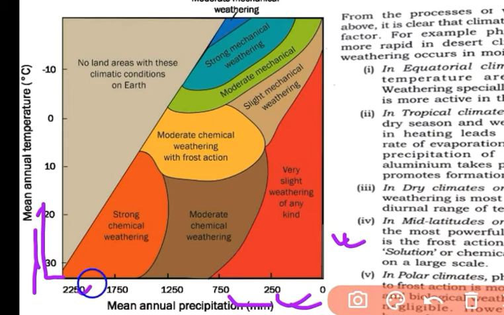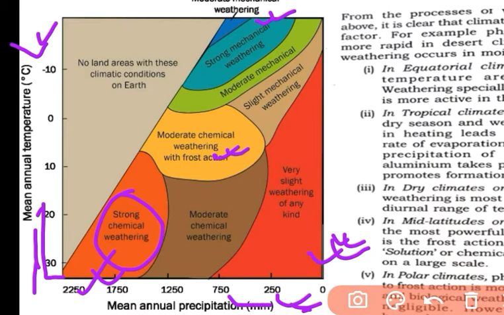Here the precipitation is high and the temperature is high, that is why there is strong chemical weathering, like in the equatorial region. And here the temperature is high but the rainfall is less. In the same way, here the temperature is very low, and the rainfall is also very low, that is why this place creates some strong mechanical weathering, and this portion creates some moderate chemical weathering with frost action.